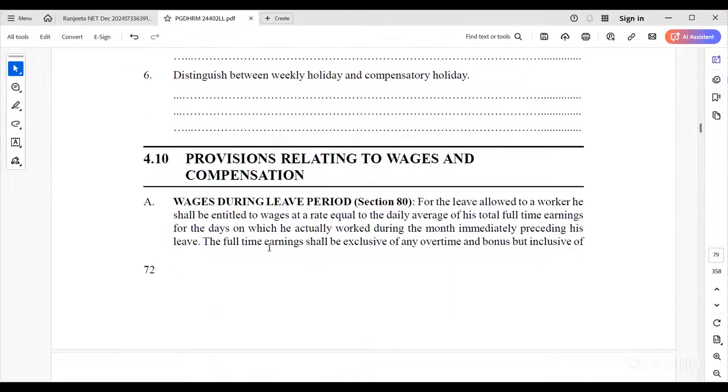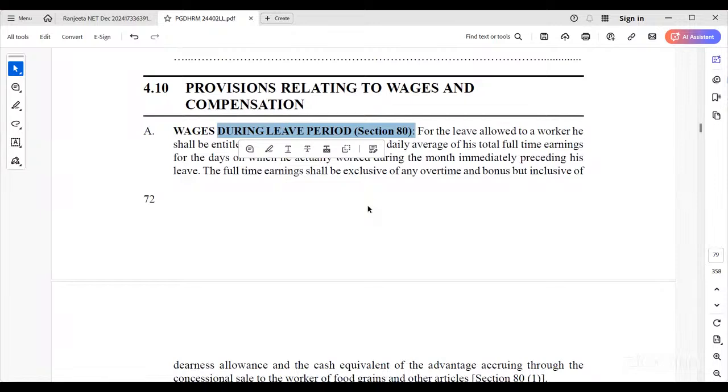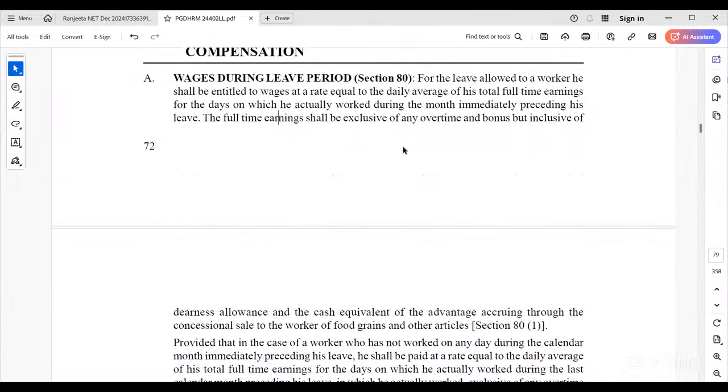Provisions relating to wage and compensation. So wage during leave period. If it is a leave period, Sunday is also included in the leave period. We can't consider 24 days for a certain amount. So they will consider the whole 1 month, including Sundays, and they need to pay this amount as per Section 80. For the leave allowed to a worker, he is entitled to wages at a rate equal to the daily wage, right?